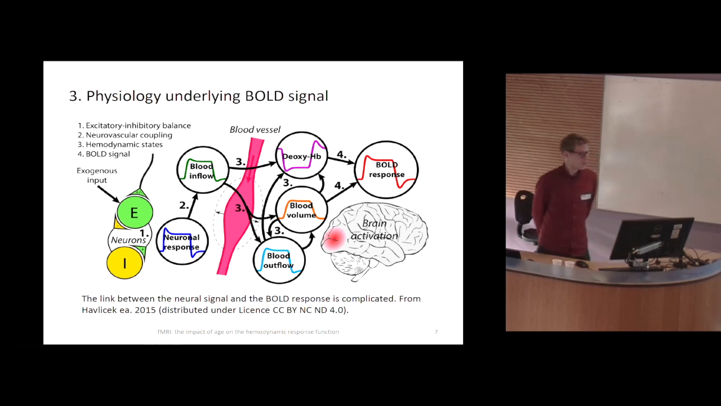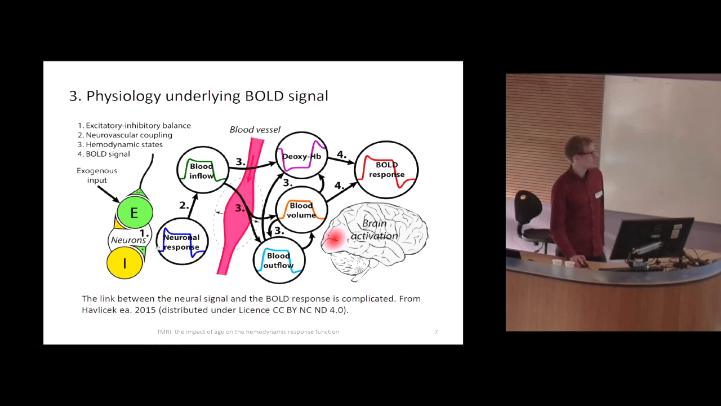So now something about the physiology. It's really difficult to say what is going on between the neurons and the BOLD response. Usually in task fMRI studies, we try to work out what is changing at the neuronal level, with the excitatory-inhibitory balance.